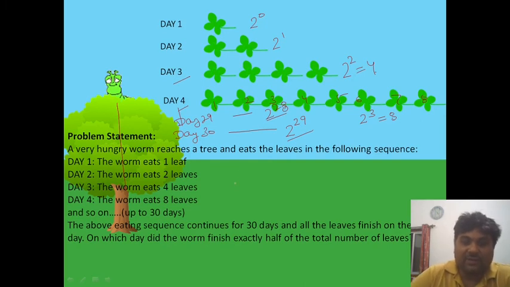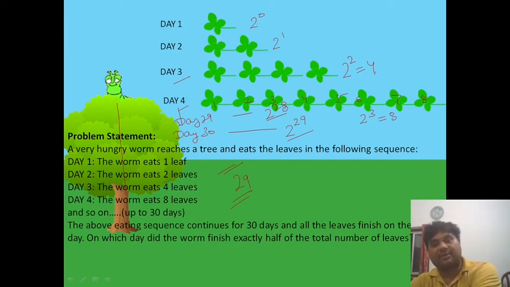So the correct answer is 29. If you have 29, then it is the correct answer. If you still have doubt, then please mention it in the comment box. Hope you have understood this, and we will soon come with the second puzzle.